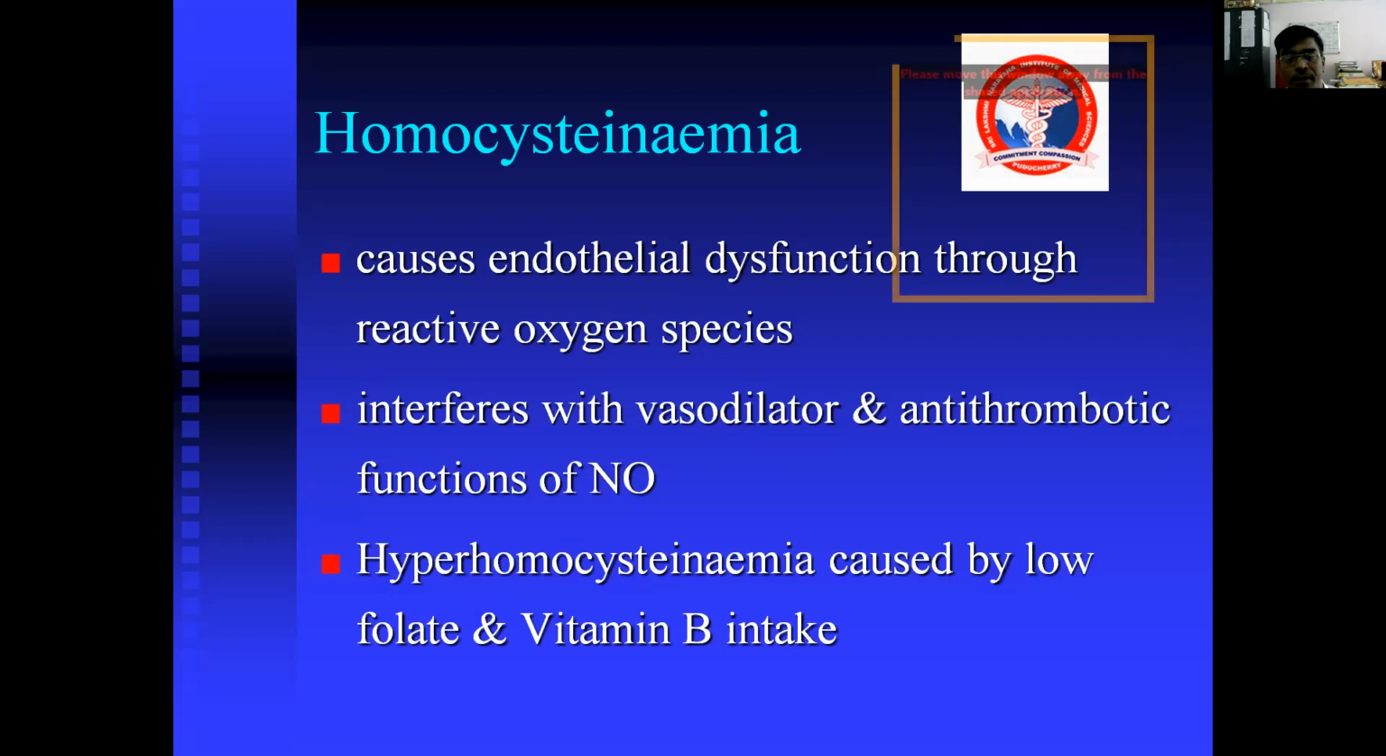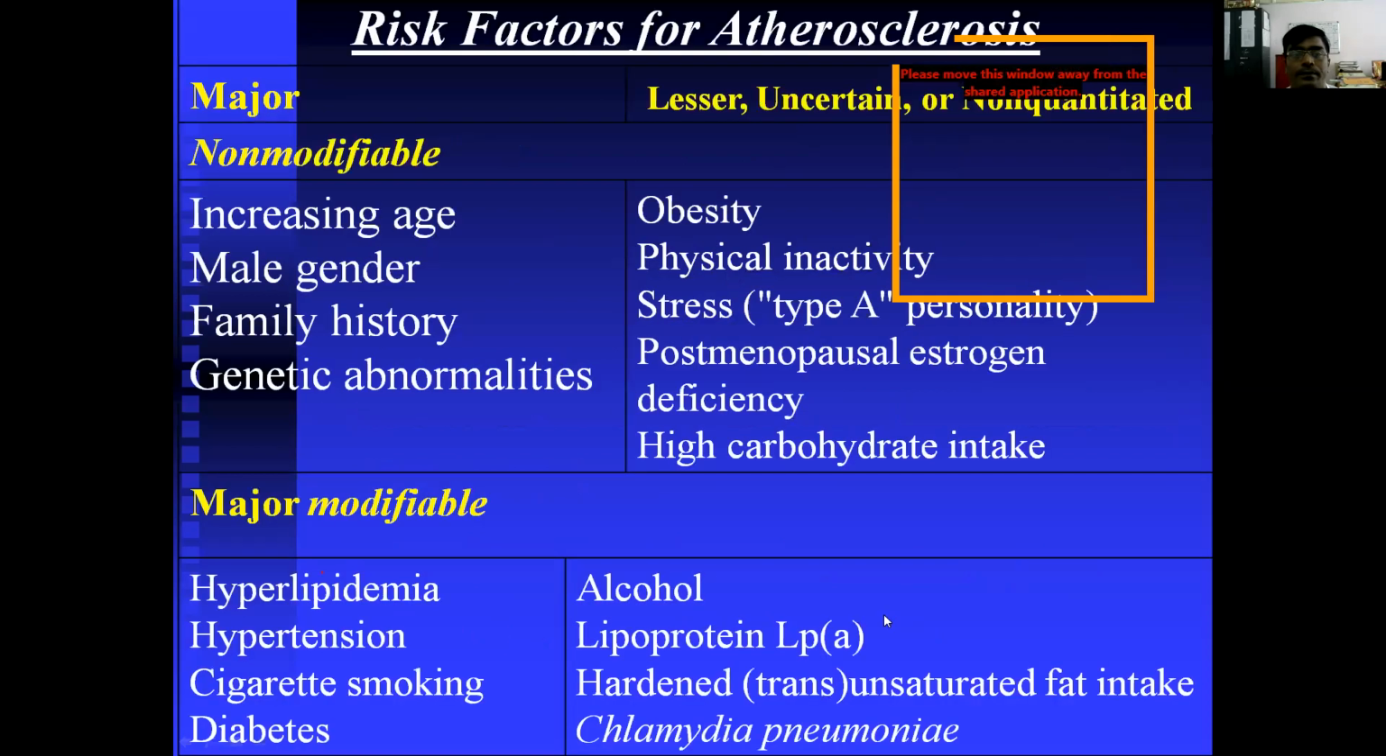Hyperhomocysteinemia will interfere with the function of nitric oxide, which means the blood vessel does not go for dilatation. So if any atherosclerotic plaque interferes, the vessel usually goes for dilatation. Whereas in the case of hyperhomocysteinemia, the blood vessel doesn't dilate. Obviously, there will be accumulation of more fibrofatty plaque inside the blood vessels, subsequently leading to a blockage, causing ischemia and infarction. Okay, hyperhomocysteinemia is caused by low folate and vitamin B intake.